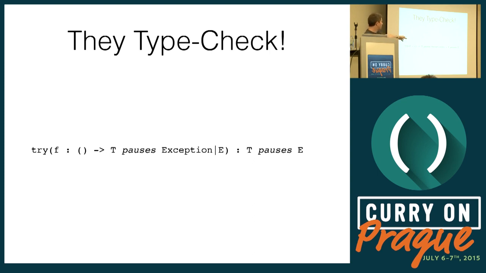So f pauses, say, on exception, and the compiler is not going to let us call f outside of a try context. And what's the signature of try? f says, OK, I pause on exception because I might throw an exception, and on something else, say I might produce a value. And the try type takes away the exception. It no longer pauses on exception because it catches it. It only pauses on the other things. So they compose perfectly, and they type check perfectly.